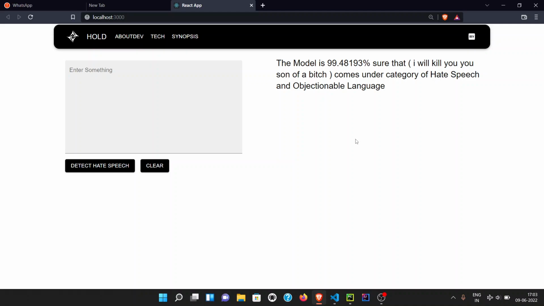Let's say in some environments everyone abuses each other every day. Everyone uses hate speech against each other. In that environment, what we consider hate speech might not be hate speech. It is going to be hateful if someone else looks at it, but for the people residing in that environment, it is not going to be hateful at all.